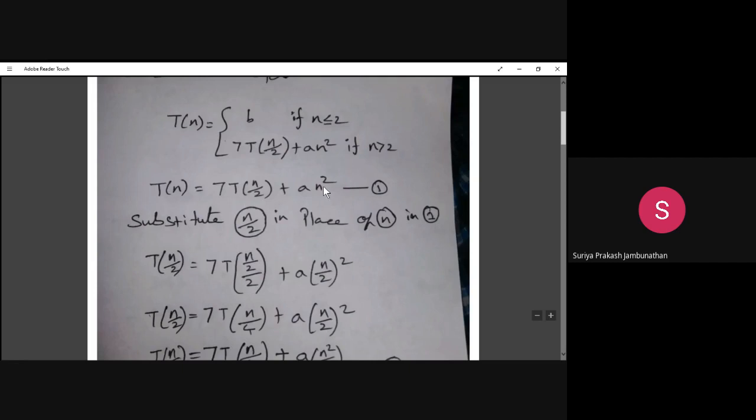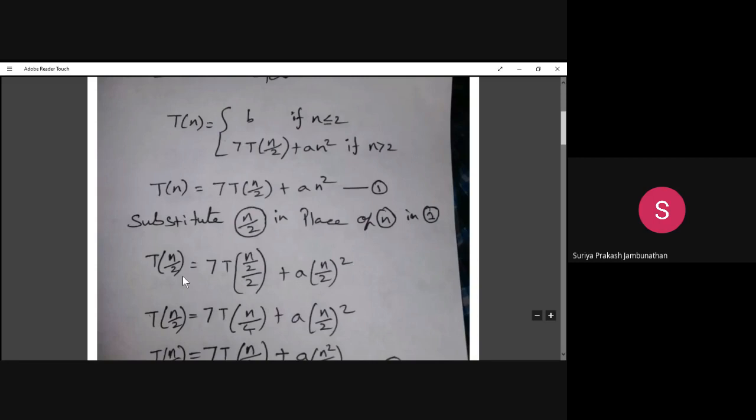Now what we have to do, we are doing the same process we did in the previous time complexity problems. So we are substituting n divided by 2 in the place of n in equation 1. Wherever you are identifying n, in those places you apply n divided by 2. So T of n changes to T of n divided by 2 equals 7T of, in the place of n we put n divided by 2, so n divided by 2 by 2, plus a, in the place of n we are putting n divided by 2 whole square. So we got this equation after substituting n divided by 2 in the place of n.